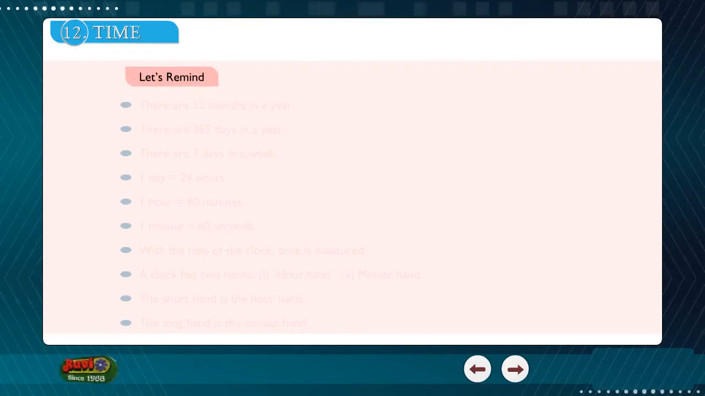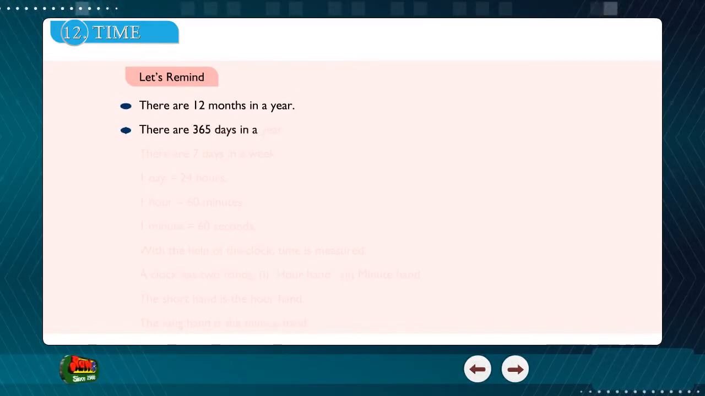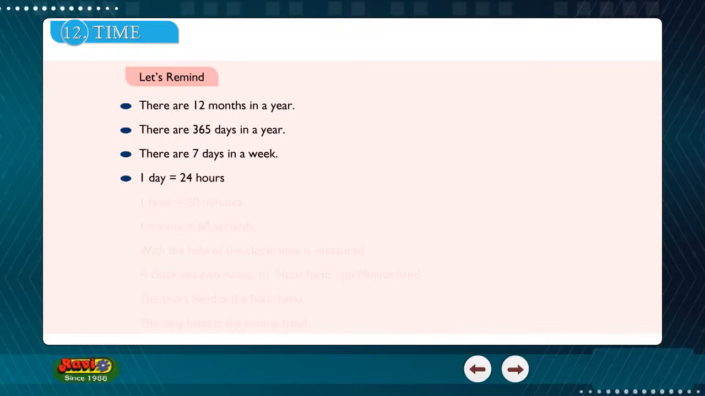Let's remind. There are 12 months in a year. There are 365 days in a year. There are 7 days in a week. 1 day is equal to 24 hours. 1 hour is equal to 60 minutes. 1 minute is equal to 60 seconds.